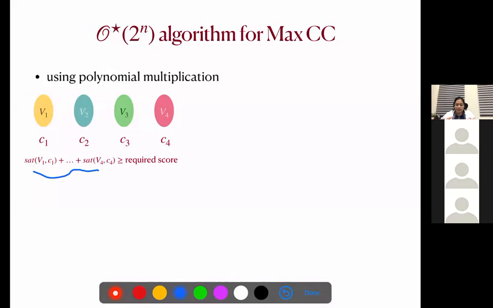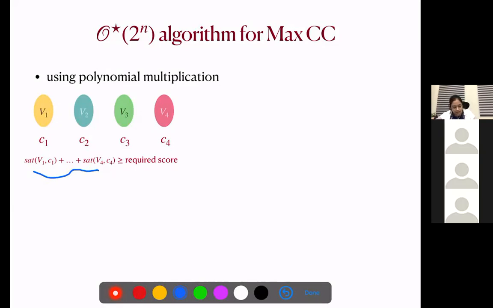But if for a partition of the voters we cannot come up with such a candidate set, then such a partition is useless for us. So we can just forget about such partitions of the voter set, because they are not going to give us a committee.